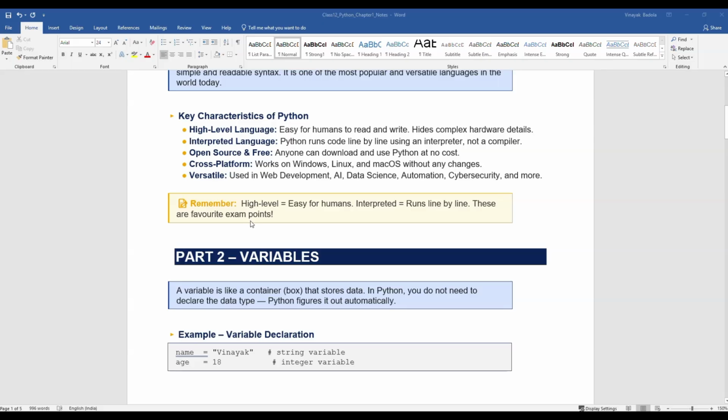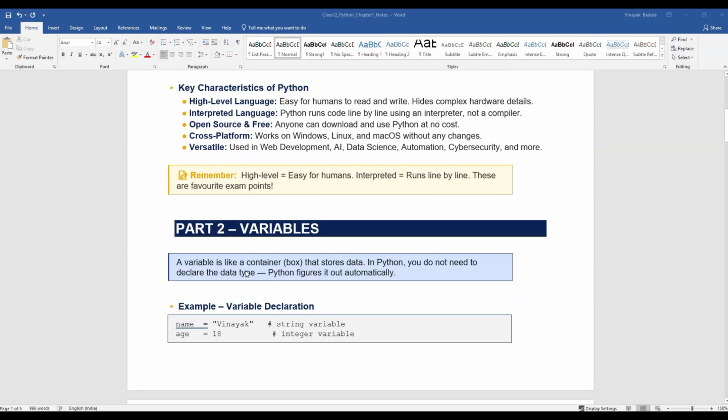So what is a high-level language? A high-level language is a language used to communicate between the PC and a human. There is a normal language that we usually speak, the human language, and another is the interpreter language that is used in the coding field. Generally, interpreter languages are those which run directly: we write the code and then the output will come.